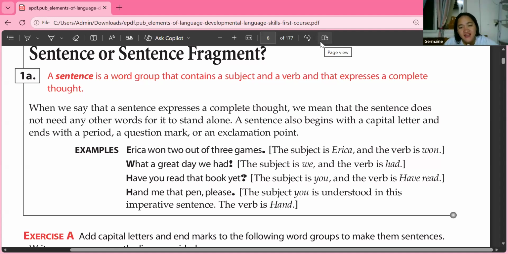How about an exclamation point? When are we going to use an exclamation point? An exclamatory sentence. Very good, Catherine. An exclamation point is for exclamatory sentences. And what are exclamatory sentences? These are sentences that express emotions.